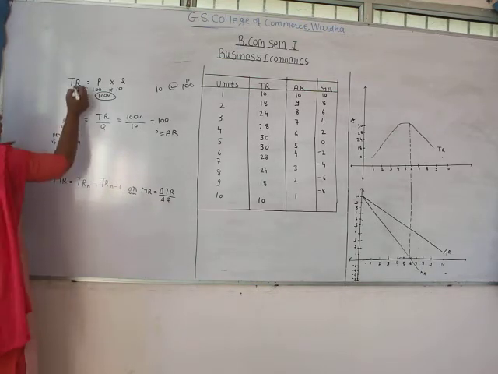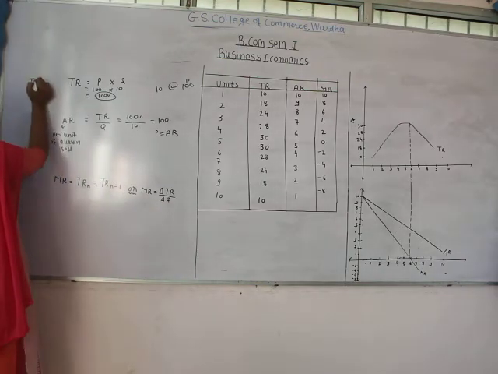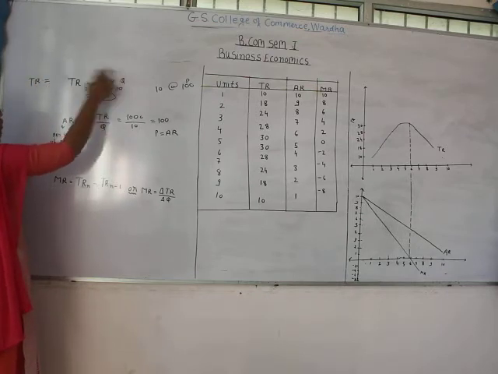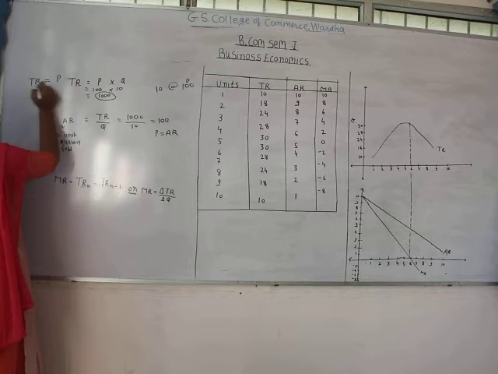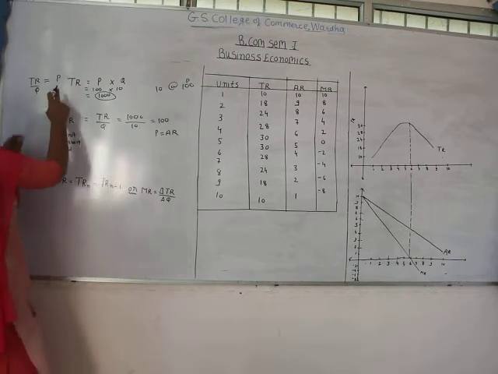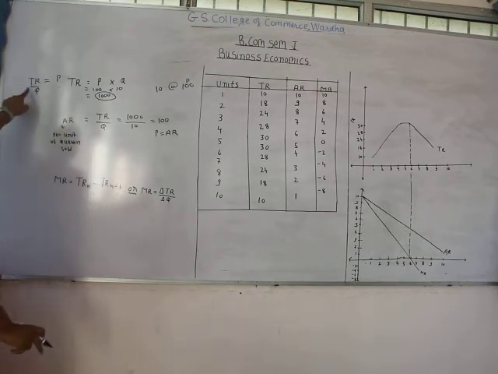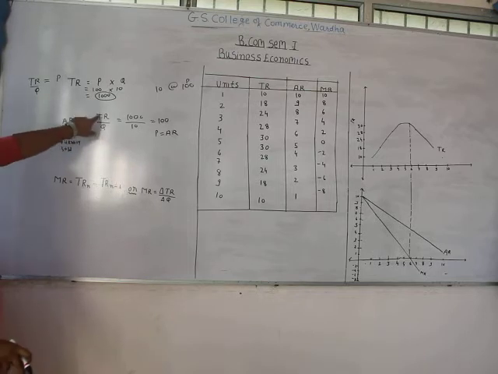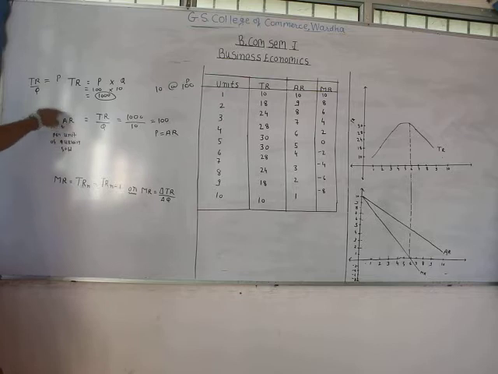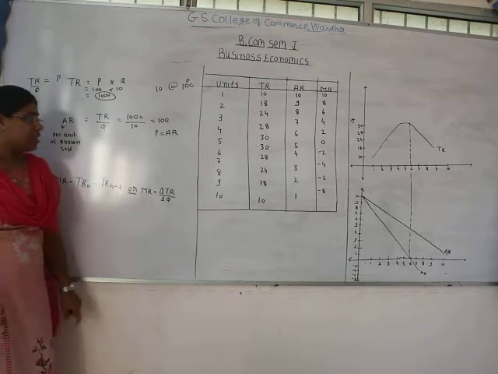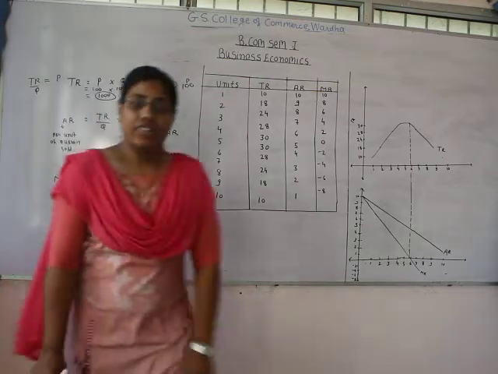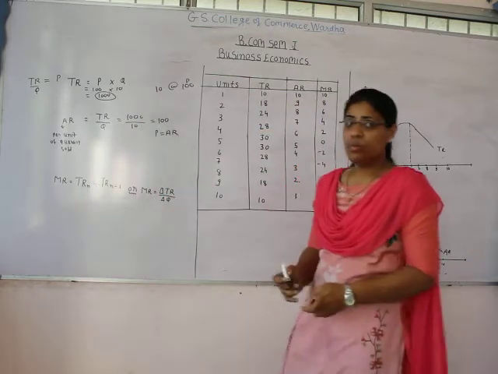Like here, if you shift this formula, total revenue, if you take this Q over here, it would be in the denominator and you would get P equals TR divided by Q. And TR divided by Q represents what? It represents average revenue. Means average revenue is equal to price.